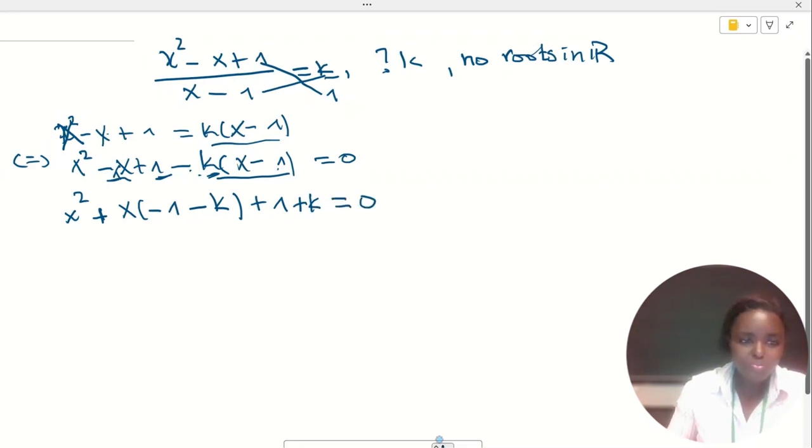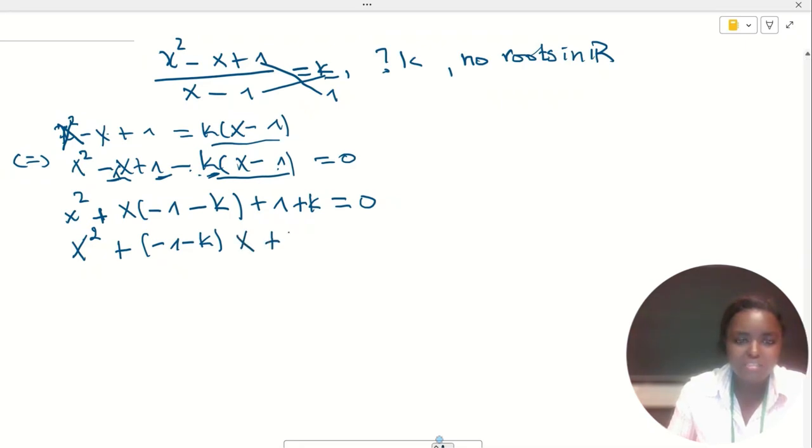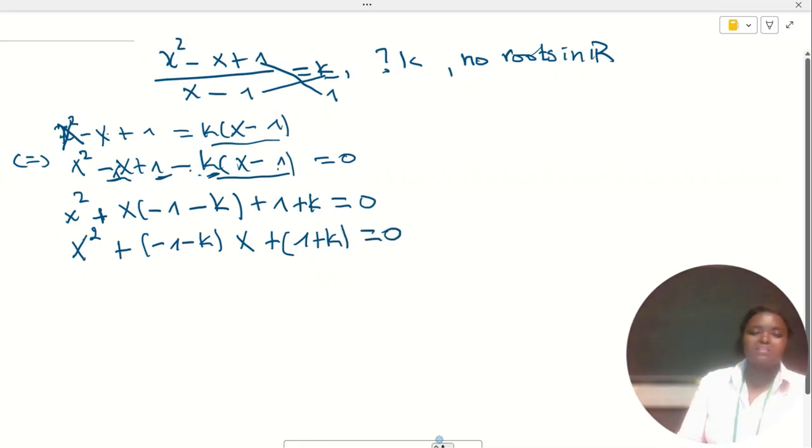Yeah, so let me rewrite this function so that we can see it well. We have x squared plus minus 1 minus k times x, then plus 1 plus k equal to 0. So guys, which form of equation do we have?